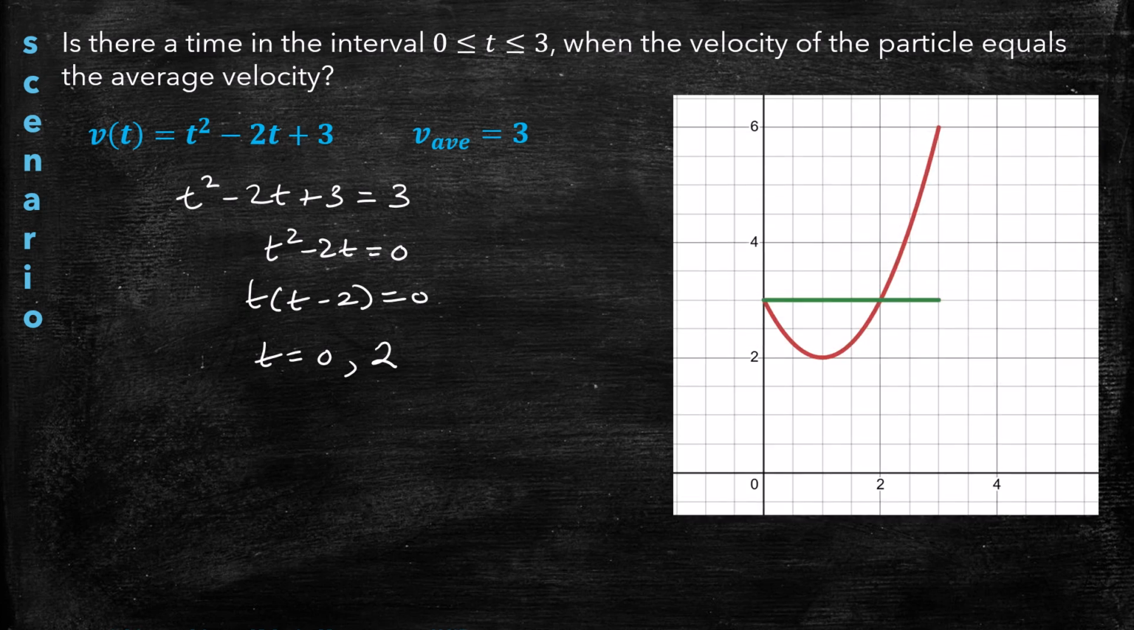So let's look at this visually. Here is the average velocity of 3. And it looks like, indeed, there are 2 times, right? This point here and this point here is where the red curve intersects the green line. So that's at 0 and that's at 2. And what feels intuitively correct actually has a name. This is the mean value theorem for integrals, which we'll formalize in the next slide.